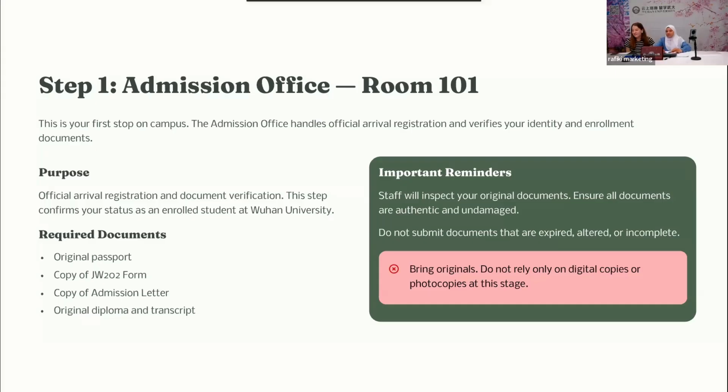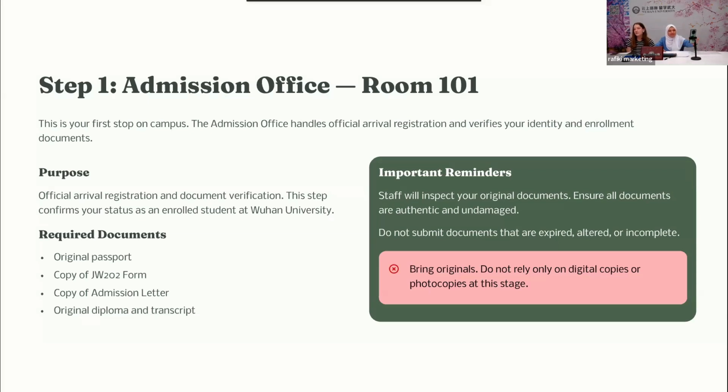Okay. So the first step, once again, sorry for all this inconvenience. You go to admission office, which is room 101. Remember, this is the first office that you are going to, not other offices. There will be many people, so you will see many lines, but you need to stand and go to this room. This is the room where they will check your identity.